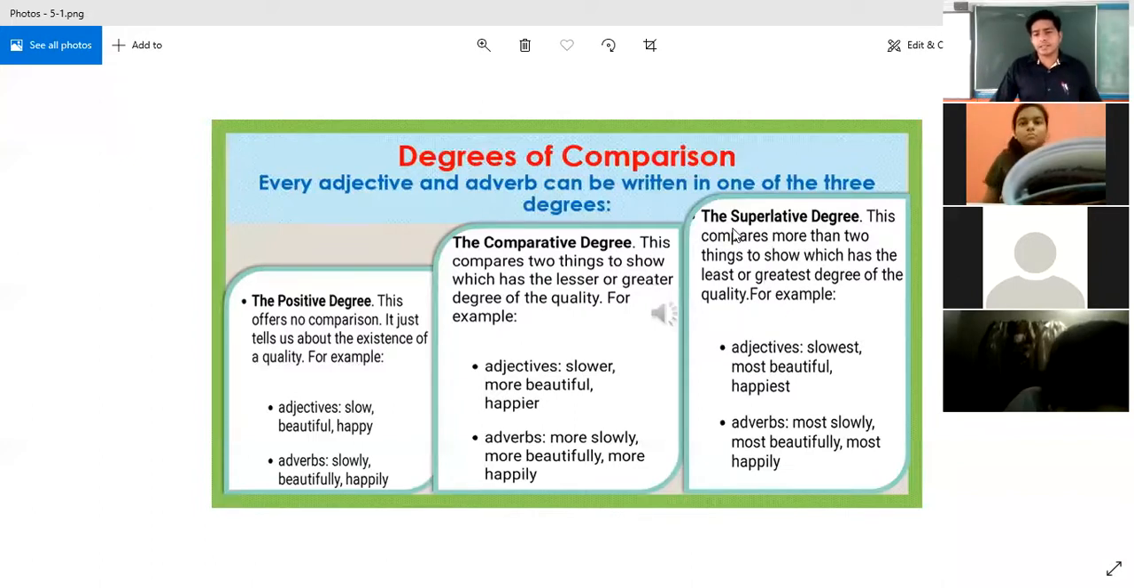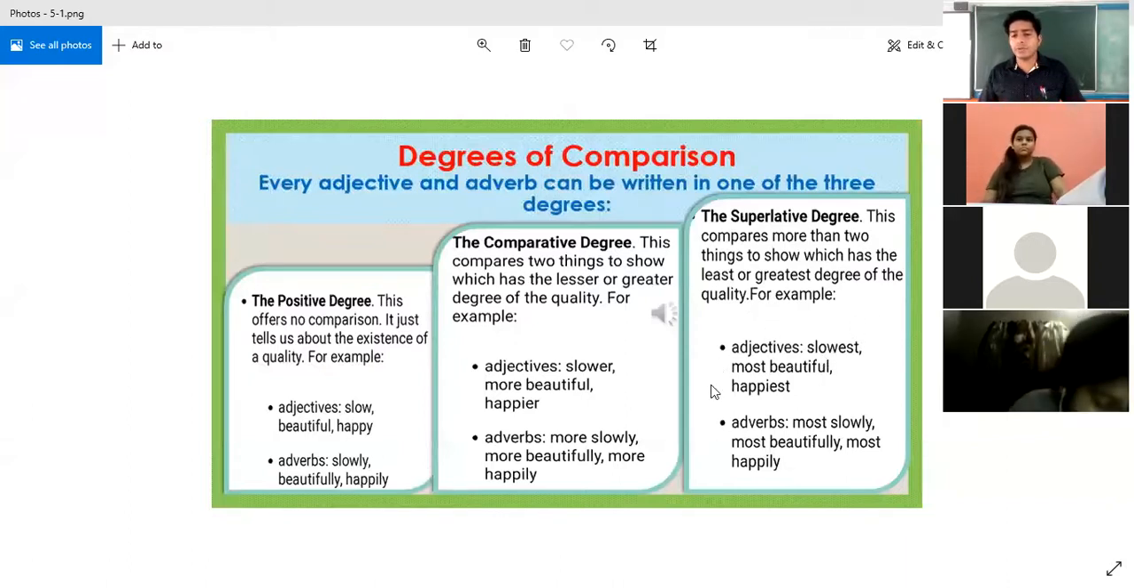Regarding the superlative degree, this compares more than two things to show which has the least or the greatest degree of the quality. The supreme one we show in the superlative, the greatest or the smallest. That is what we see in a superlative. It compares not two things, but more than two things. For example: slowest, most beautiful, happiest, and adverbs: most slowly, most beautifully, and most happily.